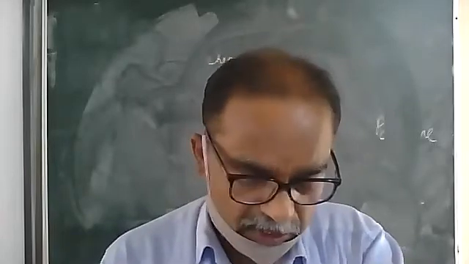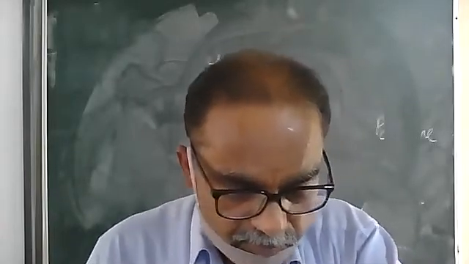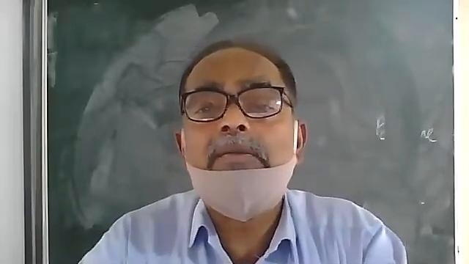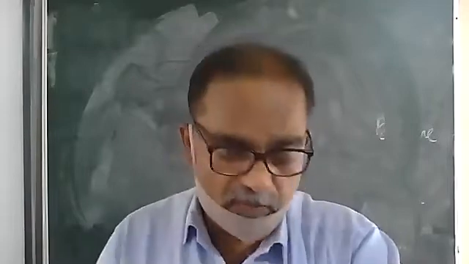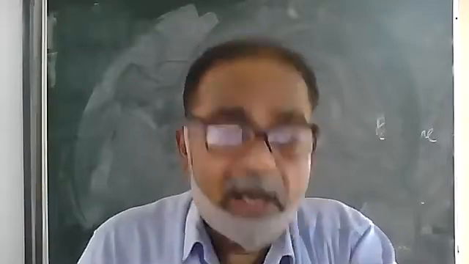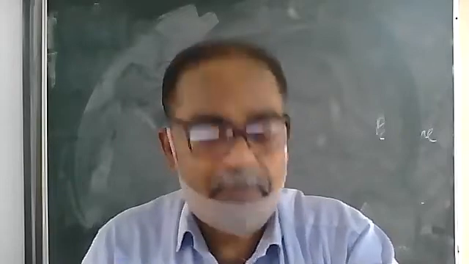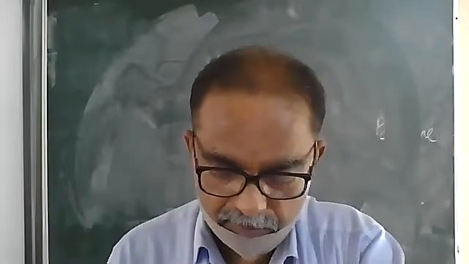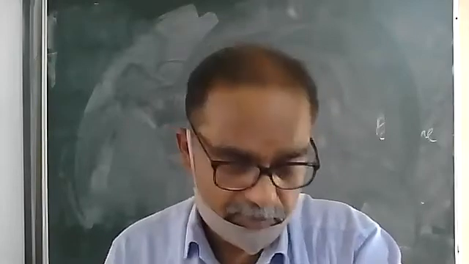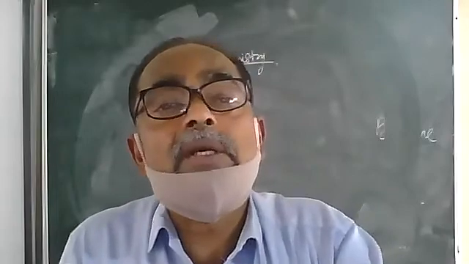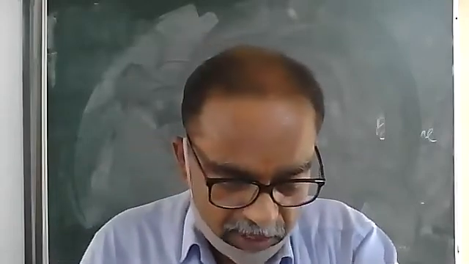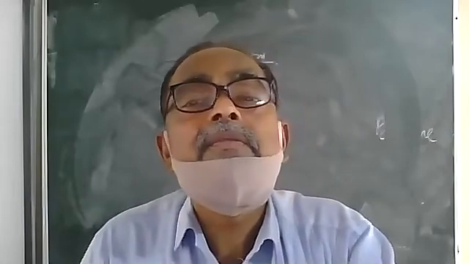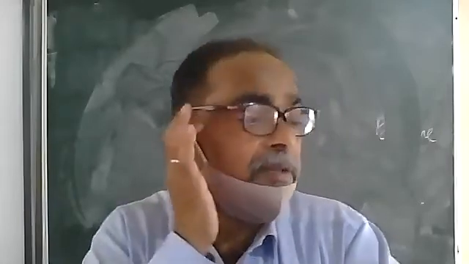The third property is, write down, the particles of matter attract each other. Now in this one, you understand it.